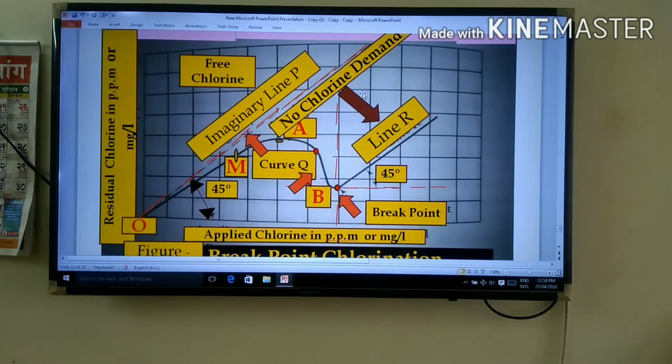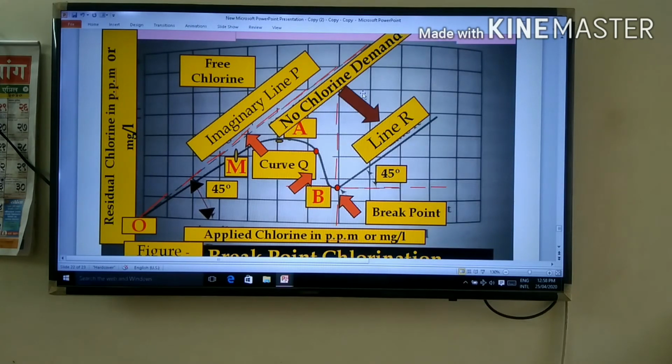Point M and point A are represented by red rectangles. You can see in the figure, that is MA. This point is represented by point A on curve Q. This is your second curve, which goes down to point B.